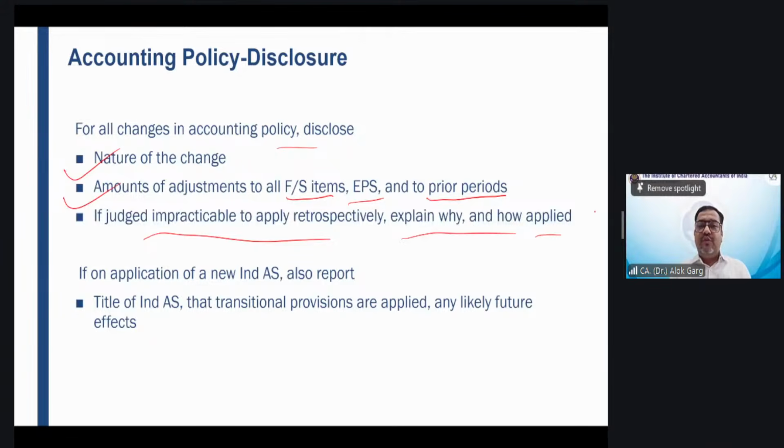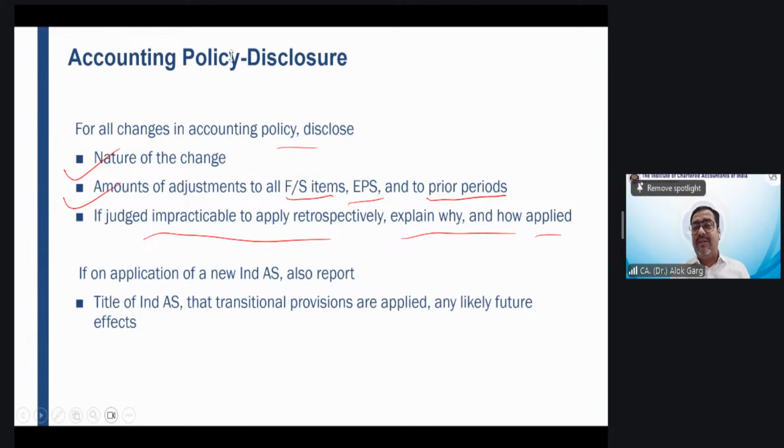No. So from which date will the company take the impact of the change in policy? From the last 6 years only? Yes. So the standard says that wherever it is practicable to apply, from the last 6 years, you can take the impact and apply the change of the accounting policy. So please do that. From wherever it is practicable to apply, please apply from there, but explain why you have not taken the impact of change in accounting policy right from the beginning, the last 11 years. If not, then how you have applied. So all these disclosures are required to be given. Is this clear or not clear?